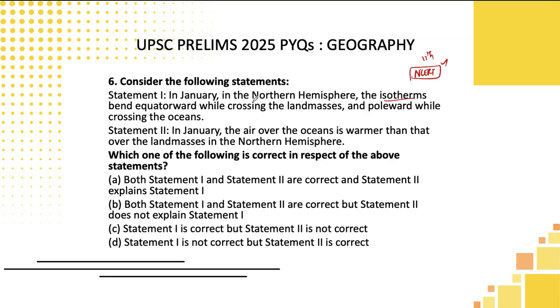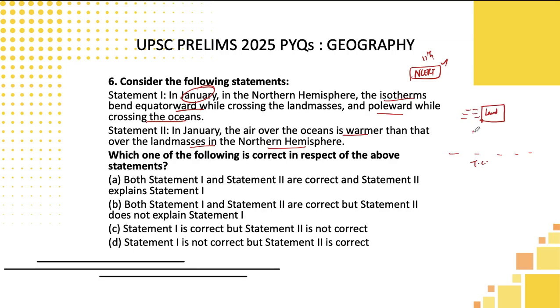Okay, students, in this particular question: in January, in the northern hemisphere, the isotherms bend equatorward while crossing the land masses, and poleward while crossing the oceans. And the second statement: in January, air over the oceans is warmer than over the land masses in the northern hemisphere. Basically, students, one thing we know very well: imagine this is land and this is a water body. Land gets heated first as well as it gets cooled first. And we know very well in the month of January, where will the sun be? At the Tropic of Capricorn.